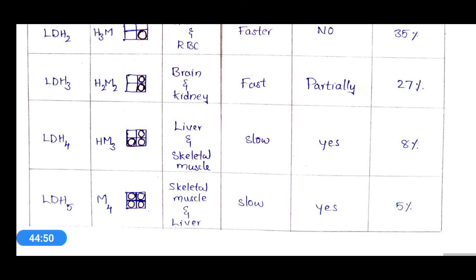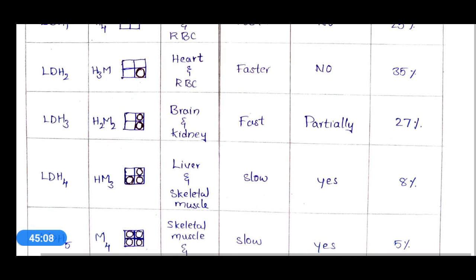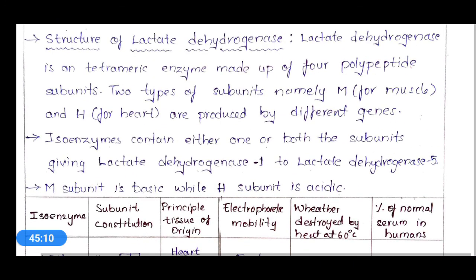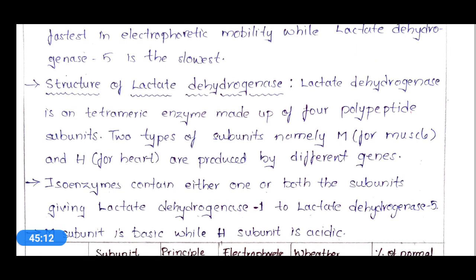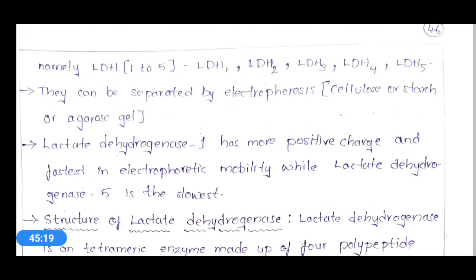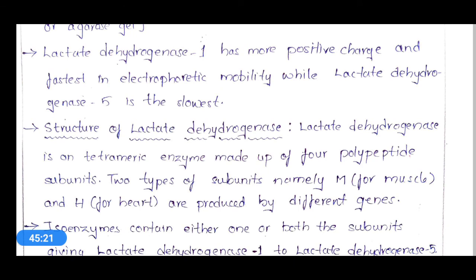It is also slow like LDH4 in its electrophoretic mobility, it is easily destroyed at 60 degrees of temperature, and its percentage in human serum is 5%. So this is all about multi-enzyme complex and isoenzymes. In multi-enzyme complex we discussed pyruvate dehydrogenase, PDH, and in isoenzymes we discussed lactate dehydrogenase, LDH.